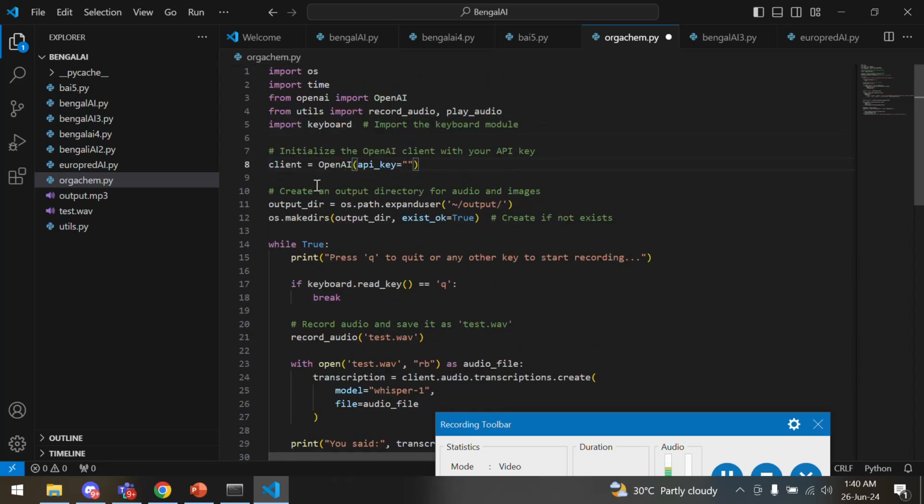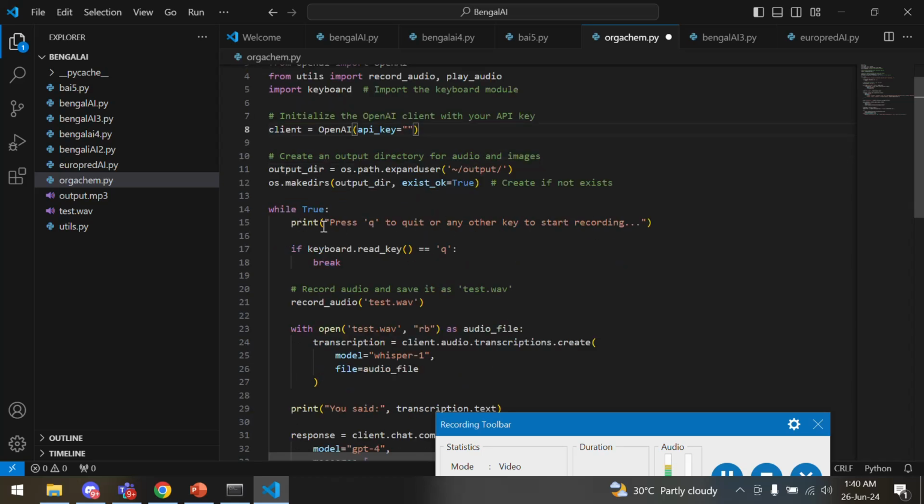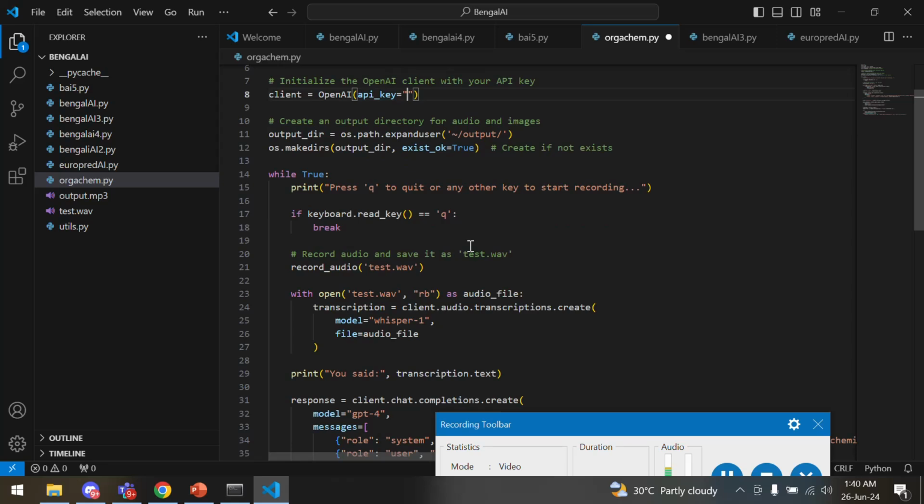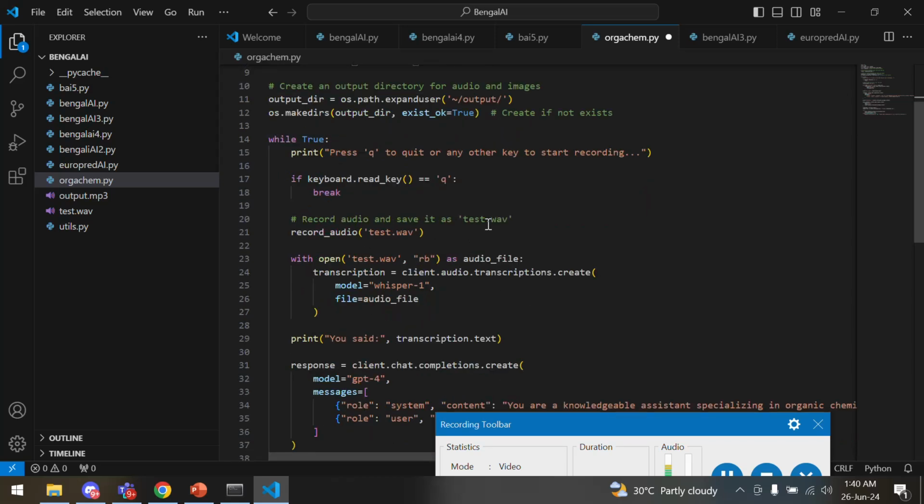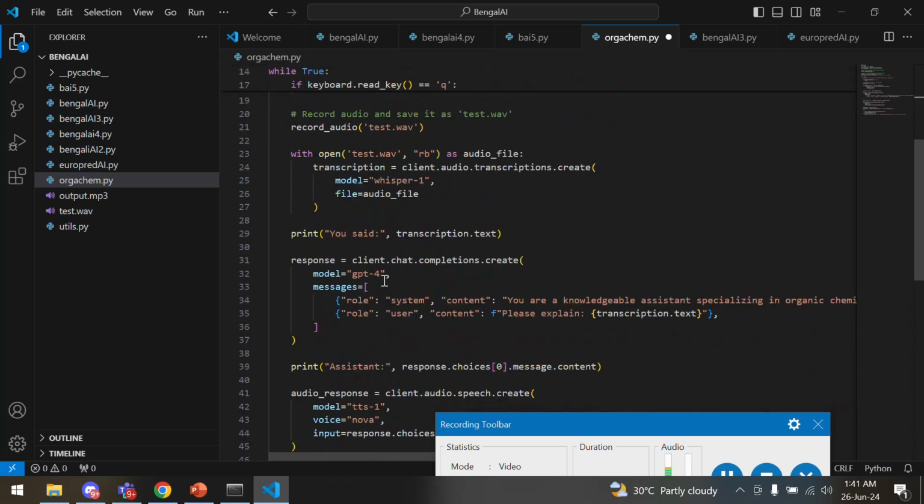So what it does is that it first creates an output directory for your audio and images, where we have the output directory path given as output, and we are making the directory output if it is not available. For the first time, it creates it. While true, we are just passing in how to interact with the application. We are putting in Q to quit the application and any other key to start recording. Then we are recording the audio as a test.wav file. It rewrites again and again when you are building your application, or you're talking in terms of building a continuous conversation for it. Then you use it over here.